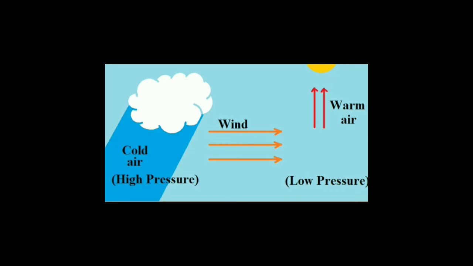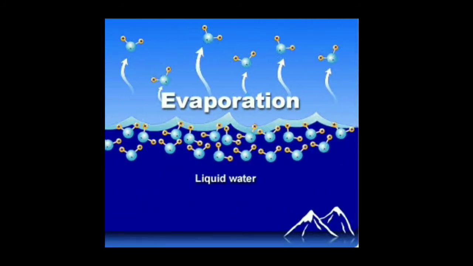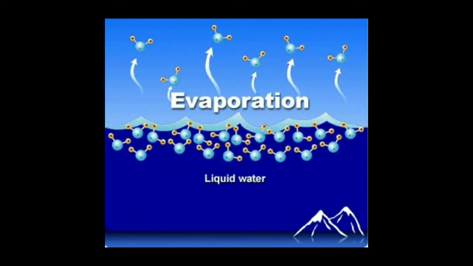We come to the next element, that is moisture. The atmosphere contains water vapor. Can you see the water in the water bodies is continuously evaporating. And where does this evaporated water go? It is there in the atmosphere. And what do we call it? We call it water vapor. The air that gets a greater amount of water vapor is called humid air. So the air which has more water vapor will be called humid air.